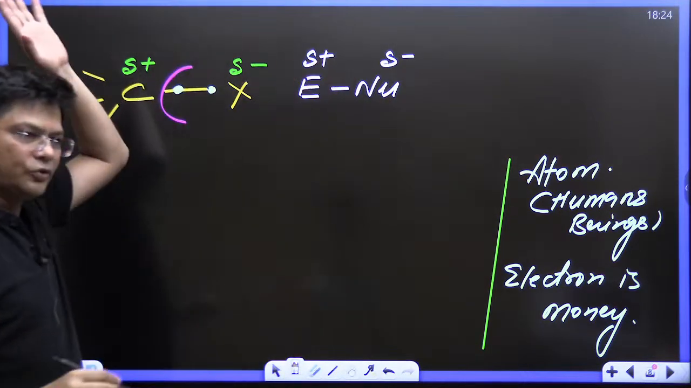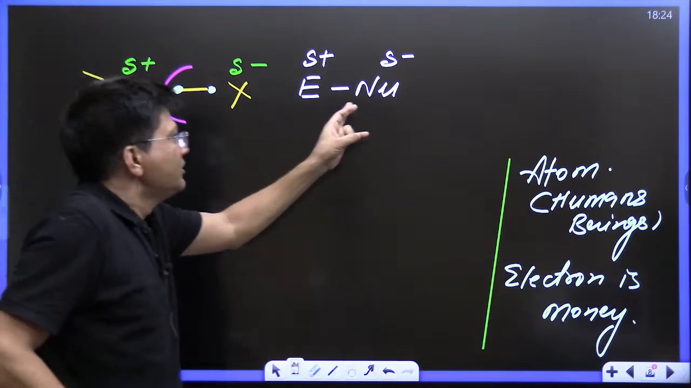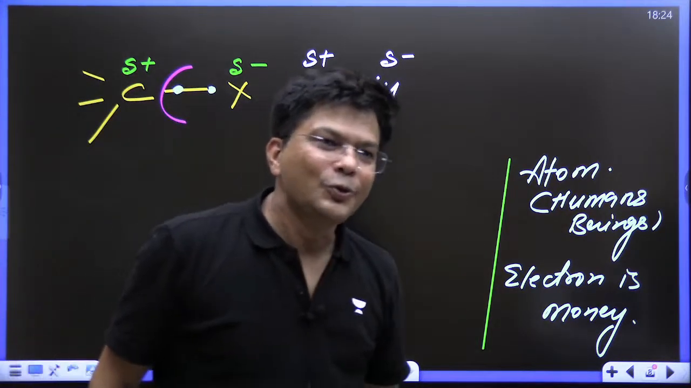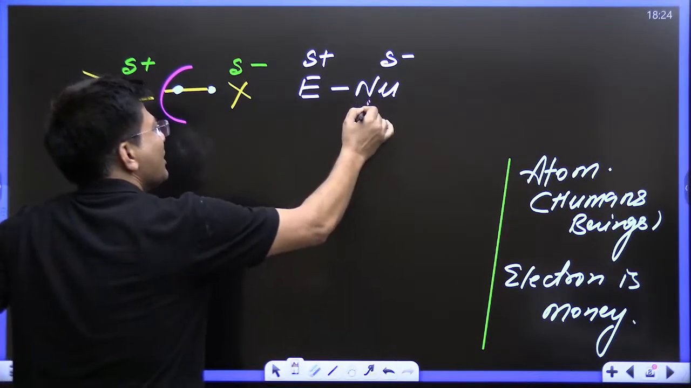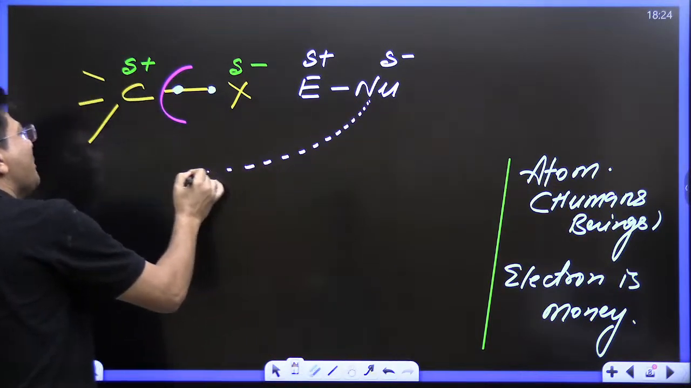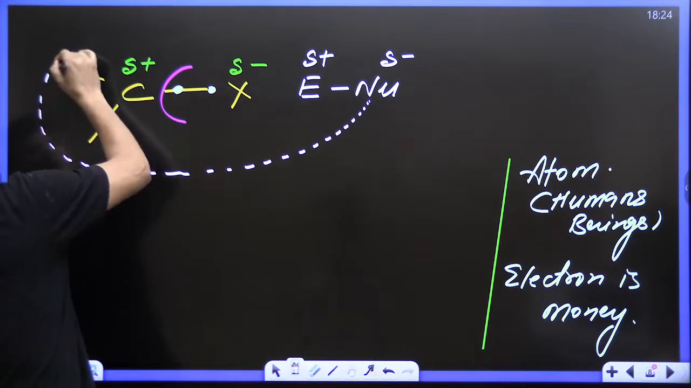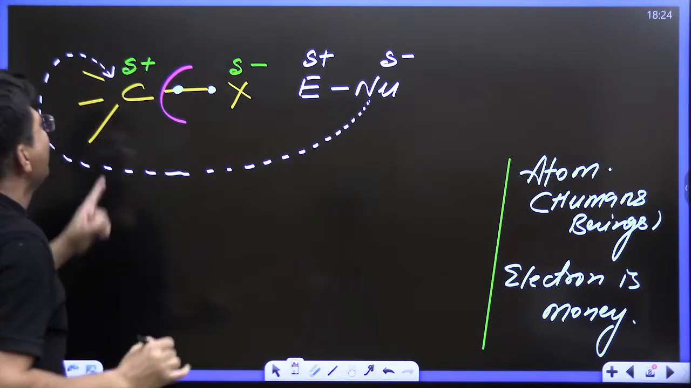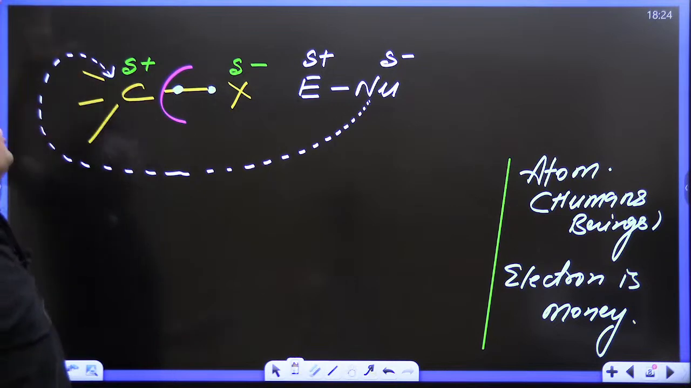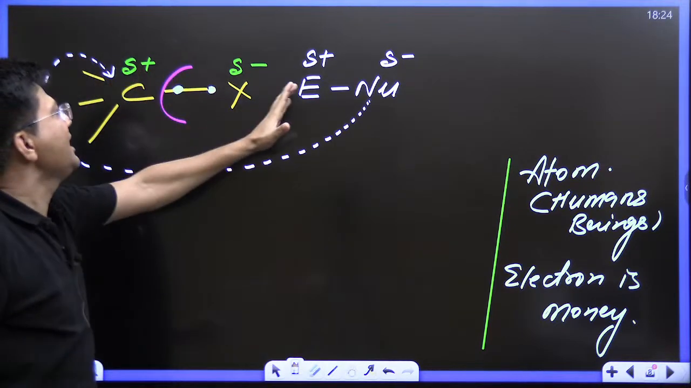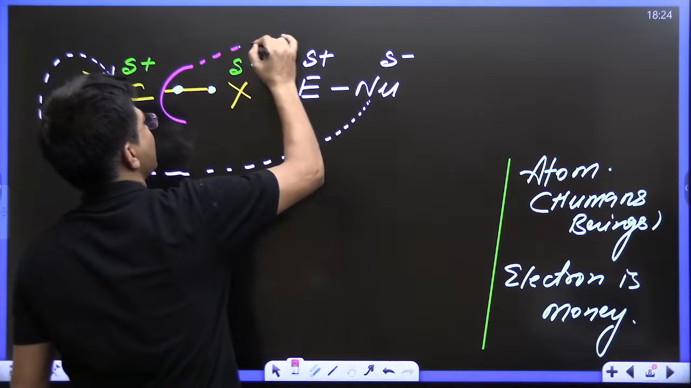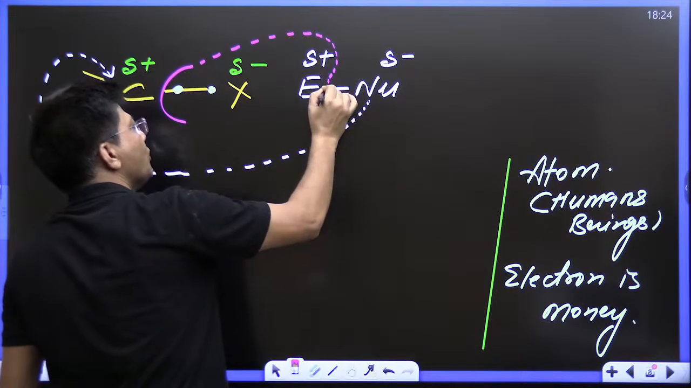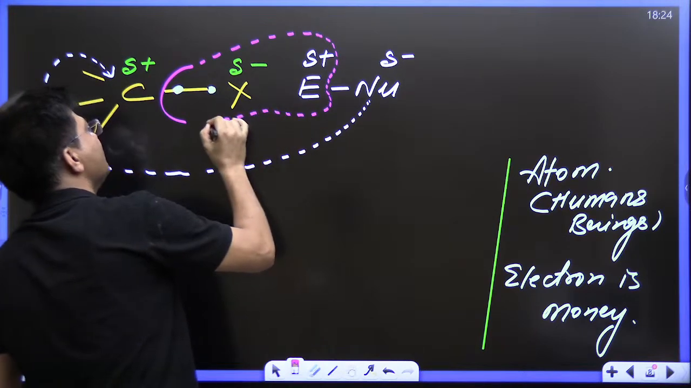Nu approached carbon and said, hey carbon, I'm interested to come in your life. I want to come in your life. Hey carbon, I want to be yours. X is saying, hey, I want to be yours too. This X is saying, hey, I don't want your money, but I love you.